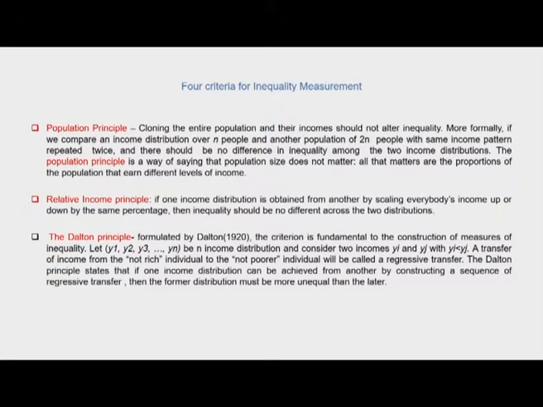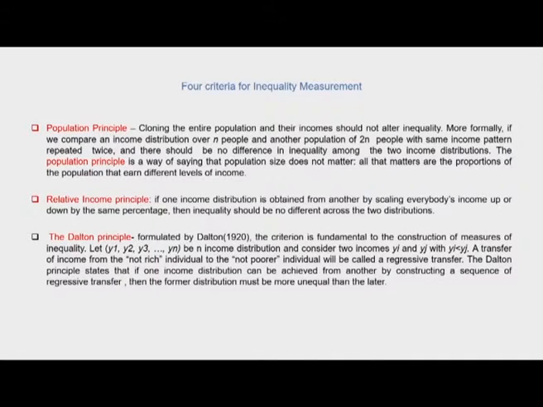The second principle that we had studied was the population principle, which is also equally important when we are trying to come up with an inequality index. Now what did the population principle tell us? It tells us that cloning the entire population and their incomes should not alter inequality. So more formally, if we compare an income distribution over n people and another population of 2n people with the same income pattern repeated twice, there should be no difference in inequality among the two income distributions. And this population principle is basically a way of saying that population size does not matter. All that matters are the proportions of the population that earn different levels of income.